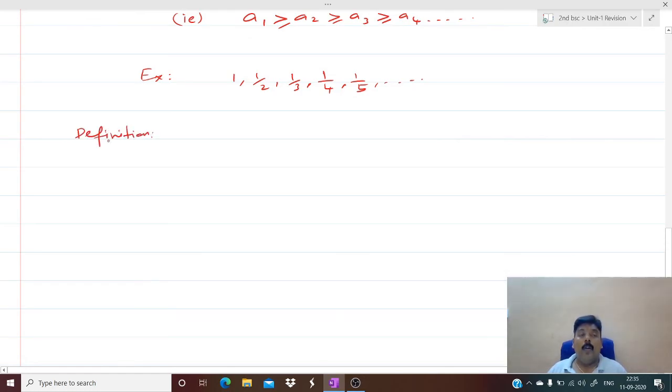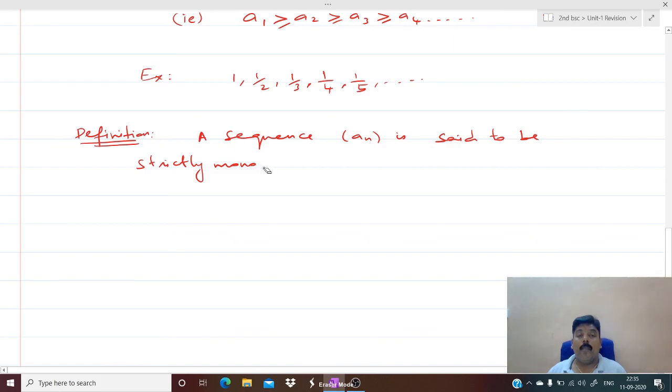So the next definition is for strictly monotonic decreasing. A sequence a_n is said to be strictly monotonic decreasing if a_n is greater than a_(n+1) for all n.